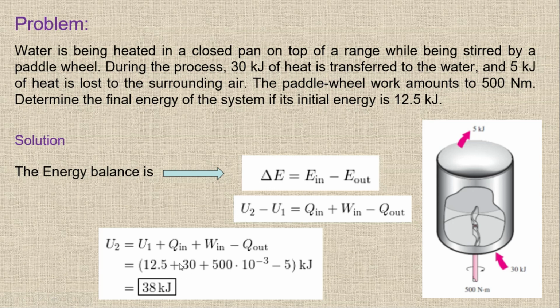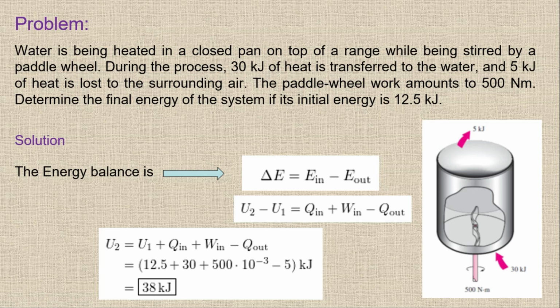So it's simply U1, which is 12.5. We have Q in, which is 30, and then we have this one, 500 divided by 1000, so I'm just multiplying with 10 power minus 3. 500 divided by 1000 because this 500 is in term of Newton meter, so you have to convert in term of kilo. So first we have to convert in term of kilo, so you have to divide by 1000. So this is 500 divided by 1000, and then we have minus 5 kilojoule of Q out. So ultimately you will get 38 kilojoule. So we have U2 of 38 kilojoule.